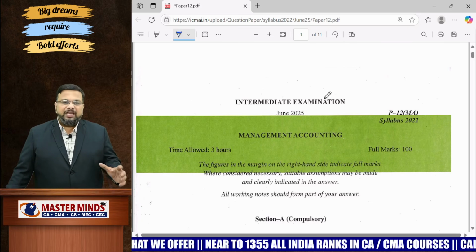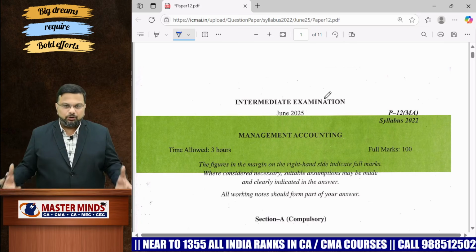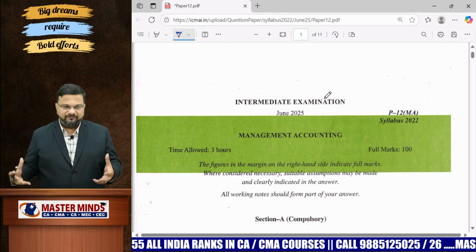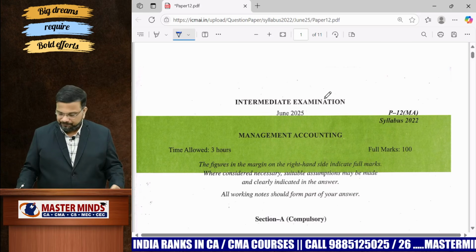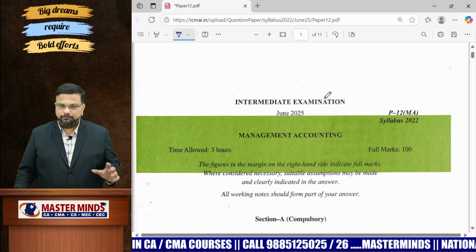So, if you are very careful in your preparation and when it comes to attempting the question paper, you can easily score around 50 to 55 marks minimum. Okay. So, without wasting further time, let me give a review of this particular question paper.